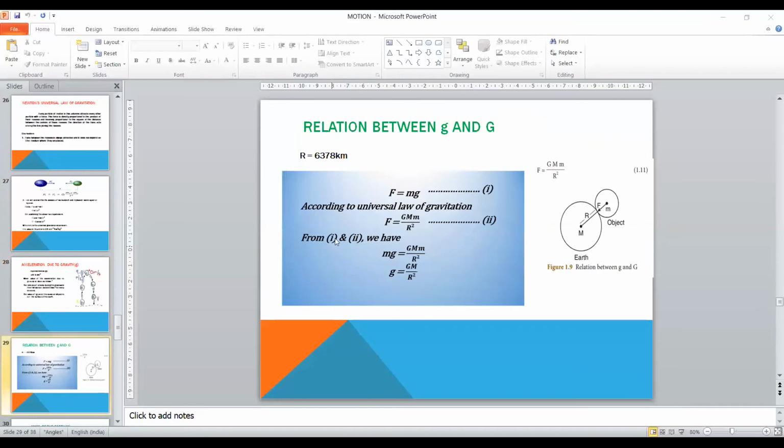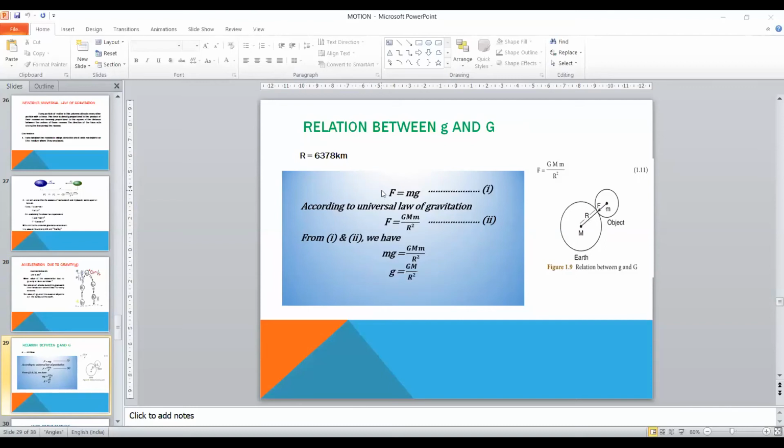The relation between g and G. Here we see a body at rest on the surface of the earth. There are two objects. This is the earth of mass M. There is another object on the surface of the earth, it may be a stone of small m, which is the mass, and they are a distance apart, which is r meter, and there's a force acting between them, which is denoted as F, and the radius of the earth is found to be 6,378 kilometer.